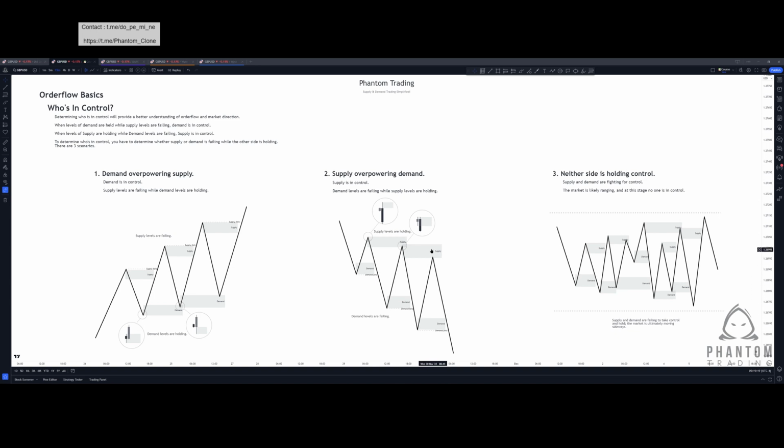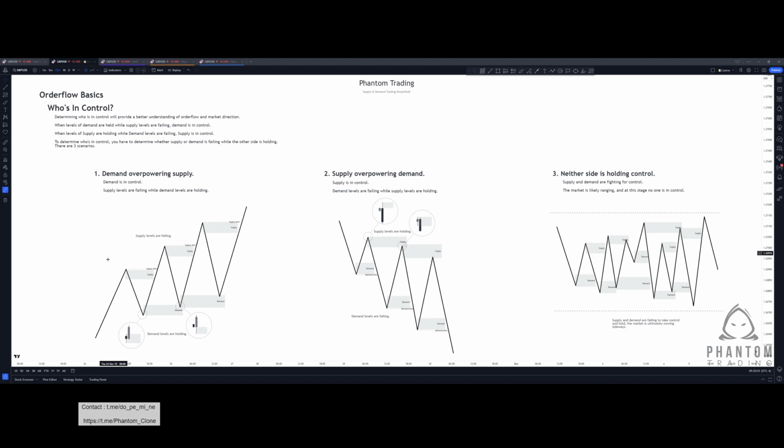Price enters that pullback phase once more. We pull back into supply. Supply takes control. We form that lower high, enter a new impulsive phase, and price continues to the downside, causing demand to fail. So what we can see is that demand levels are failing and supply is taking control. We can say that supply is in control and we are in a bearish trend. The previous example was that demand was in control, supply levels were failing, and we were in a bullish trend. You can probably see the importance of supply and demand being stacked onto market structure, providing more context to the market direction overall.